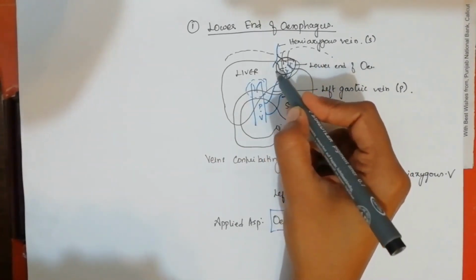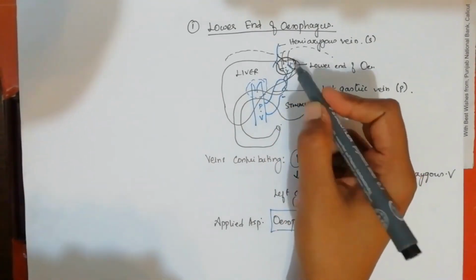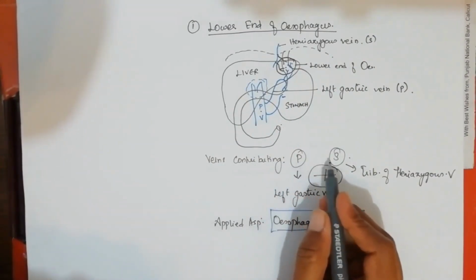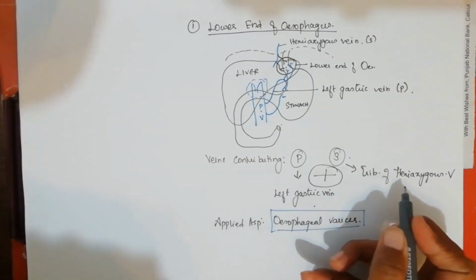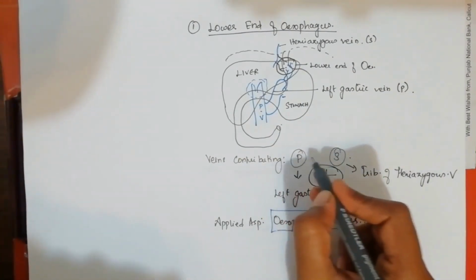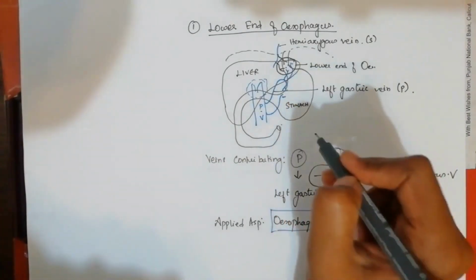So these are the veins getting anastomosed in the lower end of the esophagus. The portal vein contribution is the left gastric vein, and the systemic contribution is the tributary of the hemiazygos vein.